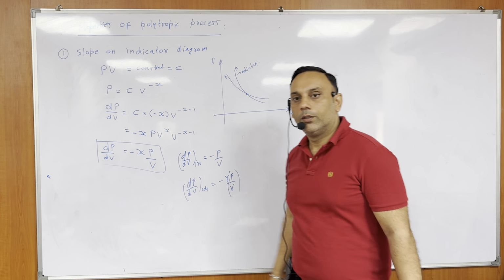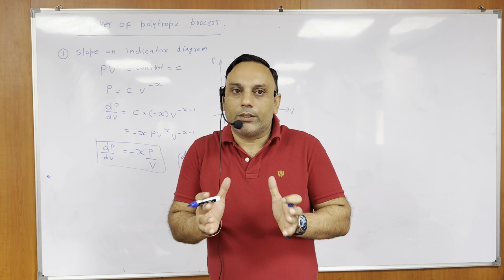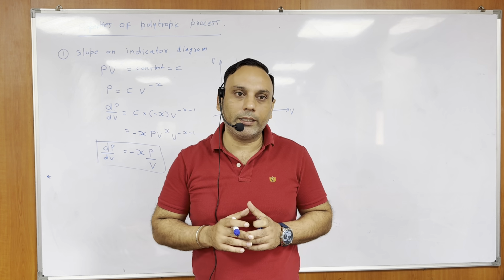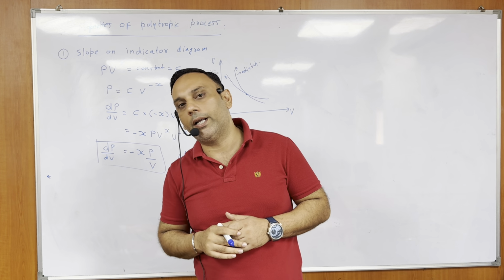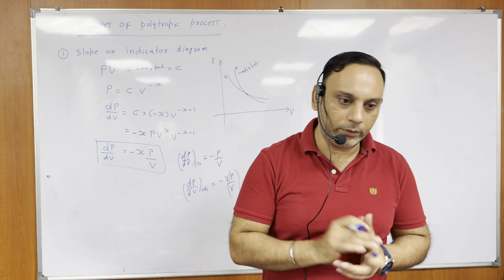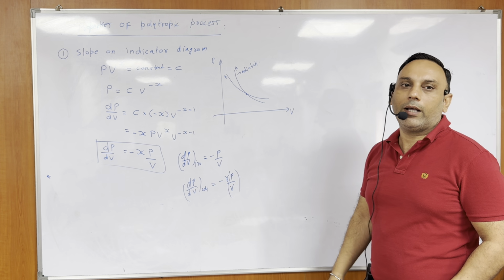So like that, we can compare any two polytropic processes. From the point of intersection, by the use of slope, we can identify the type of process very easily. Understood or not? Okay. So that is property number 1, slope on indicator diagram.